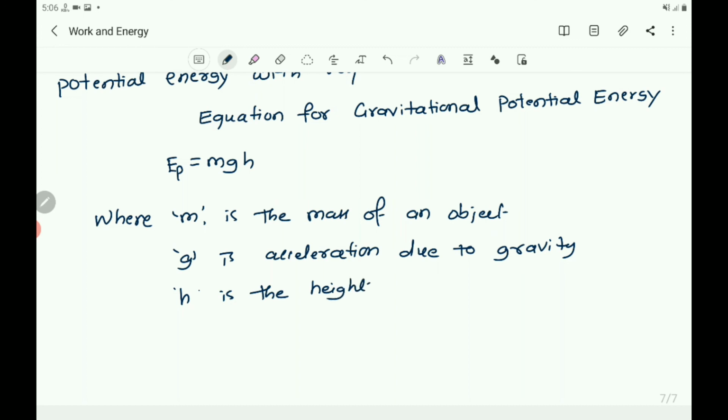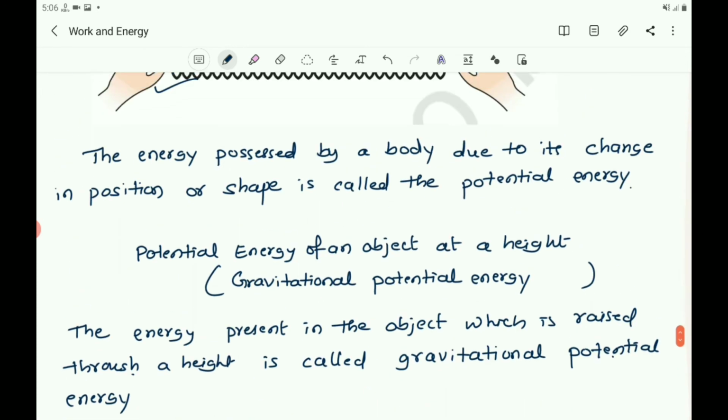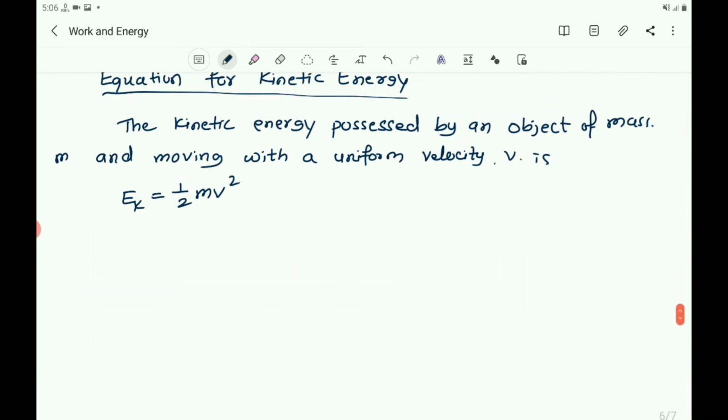So EP equals mgh, potential energy equals mgh, and also kinetic energy equals half mv squared. So Ek equals half mv squared, EP equals mgh.